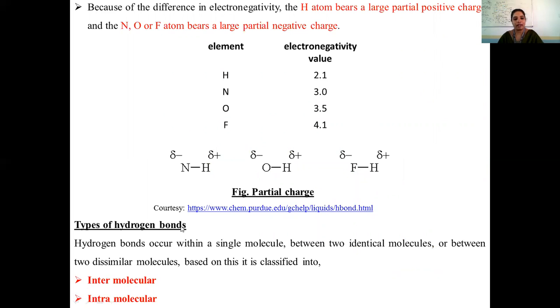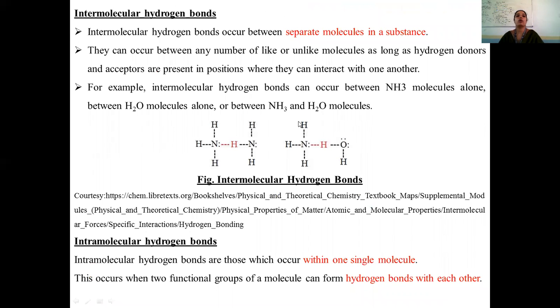There are two types of hydrogen bonds which can be formed. One is the intermolecular hydrogen bond. The other one is the intramolecular hydrogen bond. The intermolecular hydrogen bond will be formed between two different species or between two substances, which are little dissimilar in nature, or sometimes it may be different molecules, biomolecules.